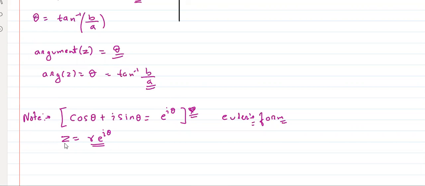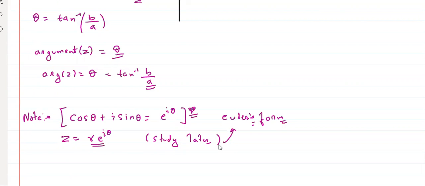So this we will study later. ये होता है. This is something that we need to accept. So this is called Euler form.